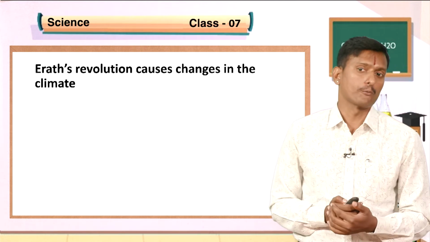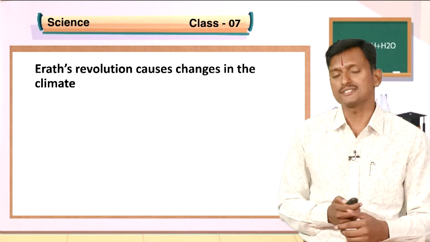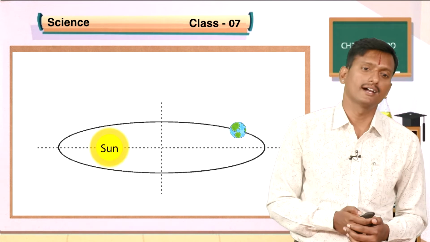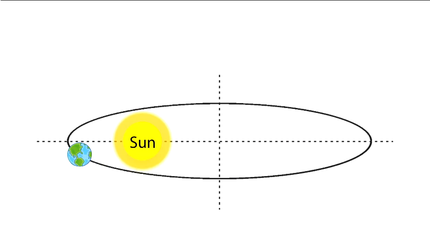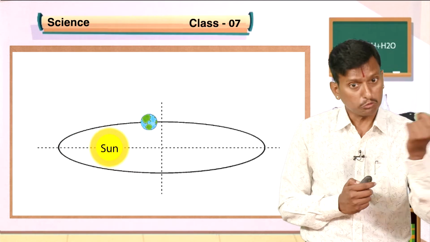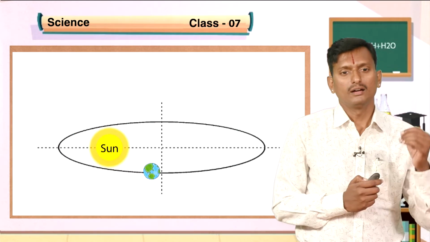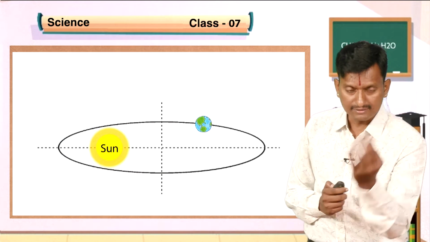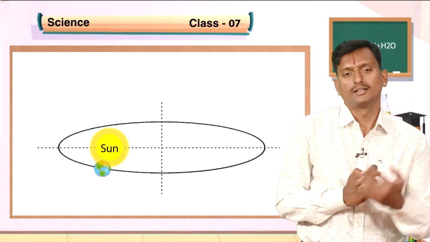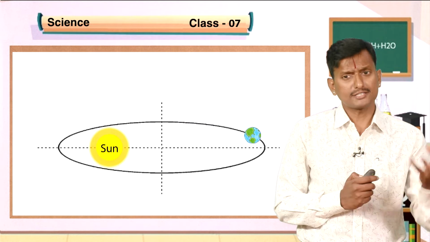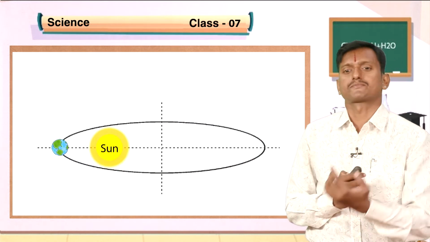And also, Earth's revolution causes changes in the climate. See here, rotation is different from revolution. Earth revolves around the sun, including rotation. It is revolving around the sun in an elliptical orbit.